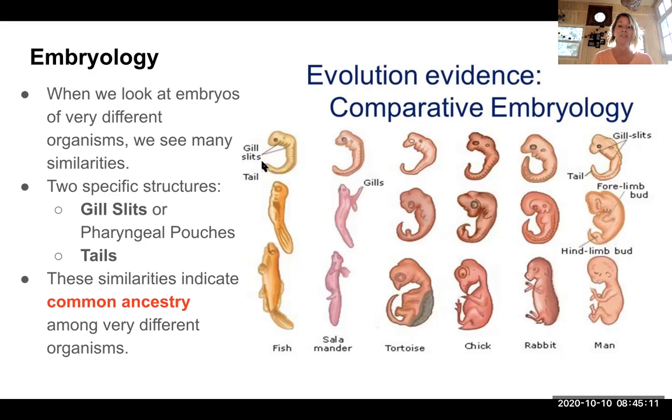Obviously, for the fish and the salamander, they will develop into gills. Whereas for the human, a lot of this will become part of the pharynx and the throat and the voice box. So gill slits are one of the 2 specific structures that embryos of very different species have in common. Another one is the tail. You'll see that there are tails on all of these embryos, even though not every one of them will have a tail when they are full grown, like humans. So these similarities indicate common ancestry. So this is one of the pieces of evidence that supports the idea that all living things originated from one common ancestor long, long time ago.